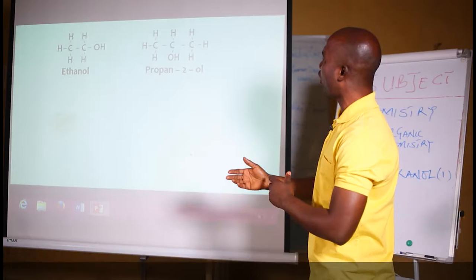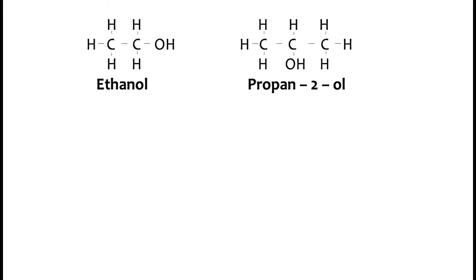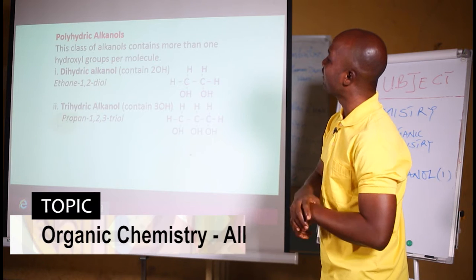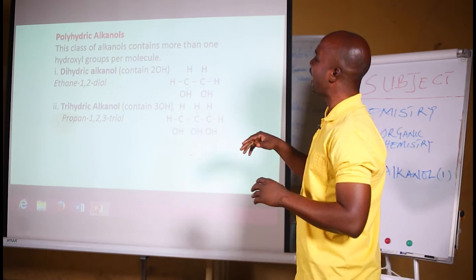Other example: you can see the structure of ethanol, two carbon atoms bonded, and each of them is bonded with three hydrogens and an OH group. Then what about propan-2-ol? You can see that the OH is on carbon number 2 out of the 3 carbons. That is why it is called propan-2-ol.